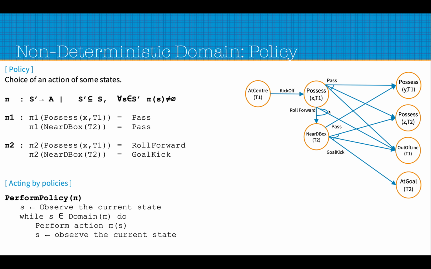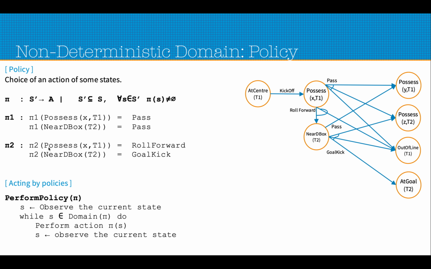Similarly, pi 1 on the near D box is pass for this policy, and pi 2 on the near D box is goal kick. So let's say one agent is always following the policy pi 1. Essentially that agent, when at this state, will always choose the action pass, and when at this state will also always choose the action pass, because pi 1 says that at these states the action pass is the only choice that the agent can make.